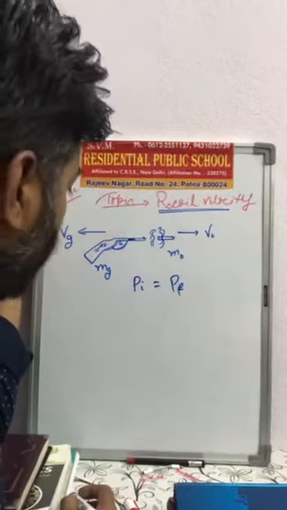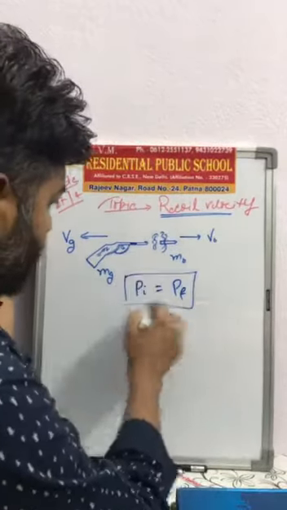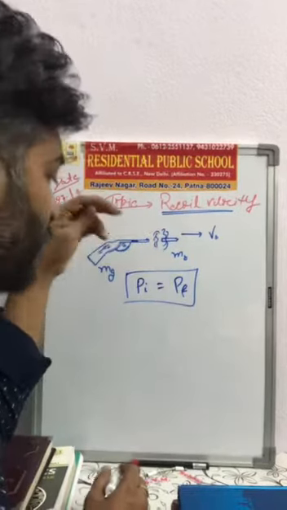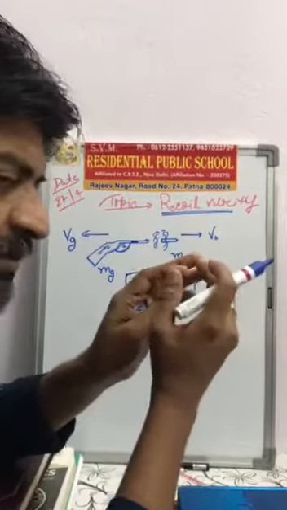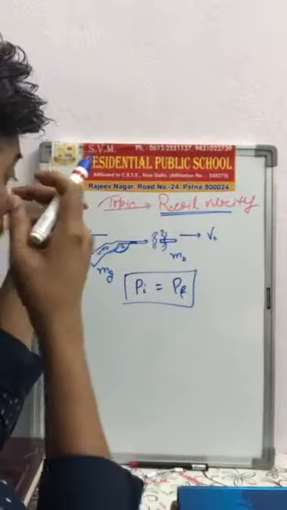That means the initial momentum of the two-body system. Here the bodies are the mass of the gun and the mass of the bullet, so the gun and bullet are the two-body system.